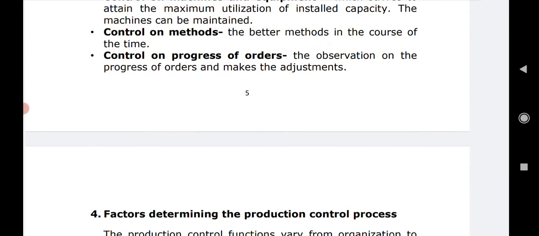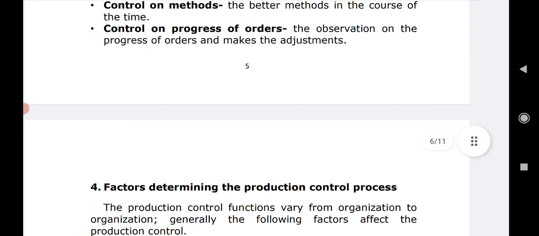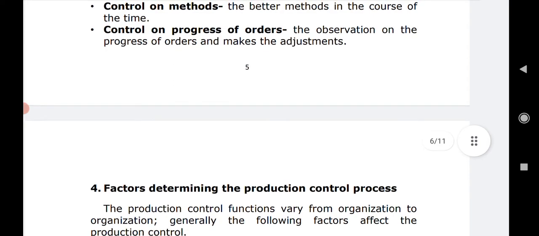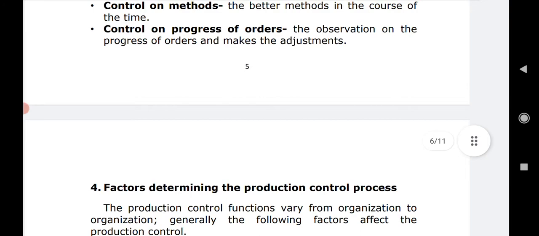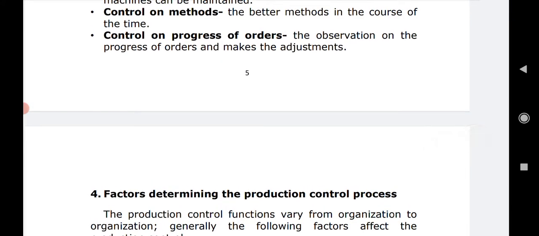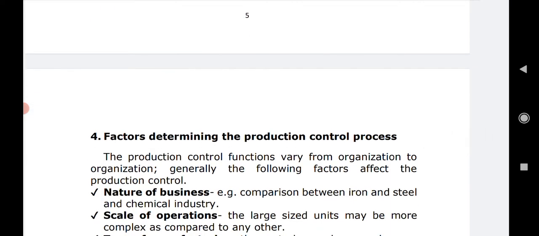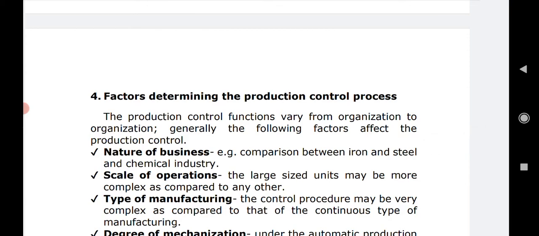So the better methods in the course of time should be utilized, means you should not be using obsolete methods, outdated methods or techniques, so that we can meet the specified demand and we can be in the race properly. So that is said to be the control on methods. Next comes control on the progress of orders, right? So the observation on the progress of orders and making the adjustment. That means whatever order comes up, whether the manufacturing is being done exactly according to those orders or not. If not, then whether to speed it up or to slow it down can be decided with the help of production control, and that is why it becomes an area of work.